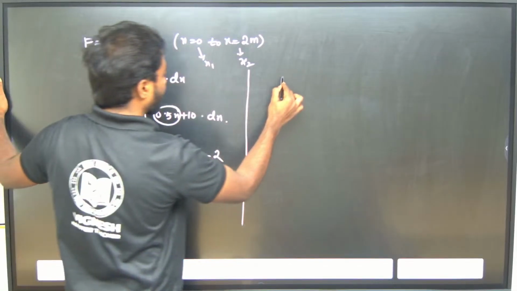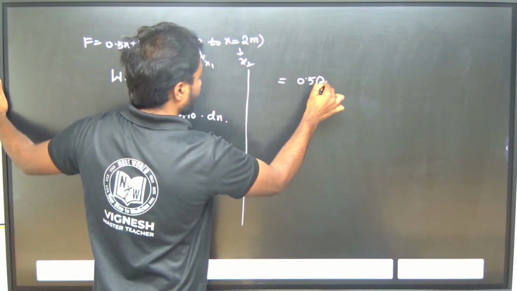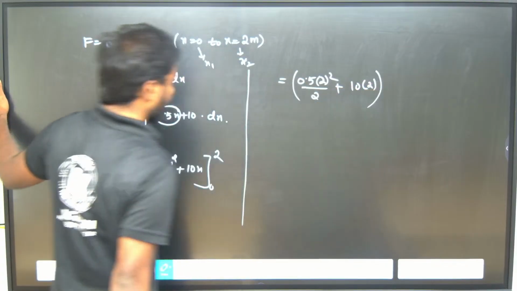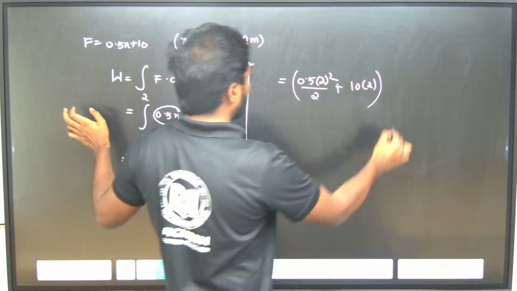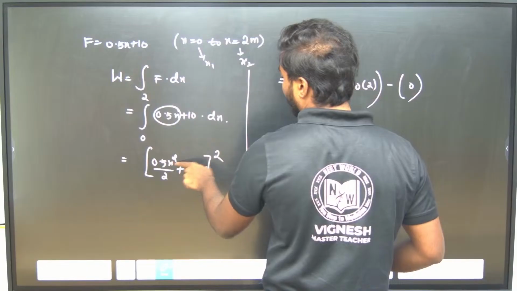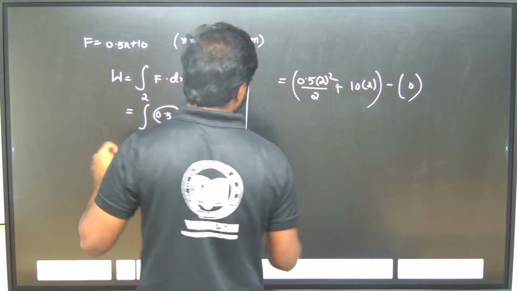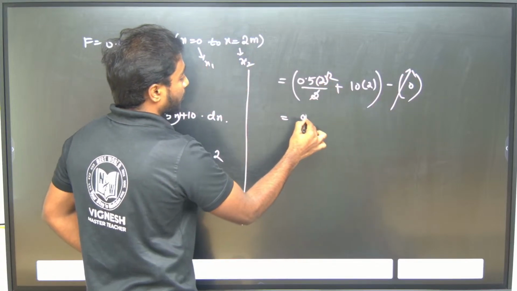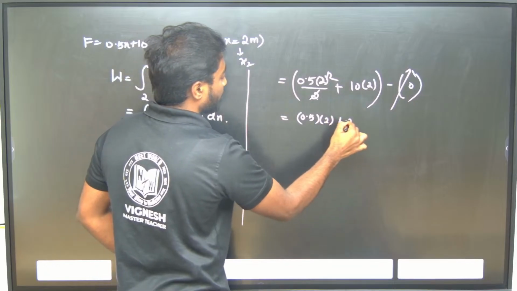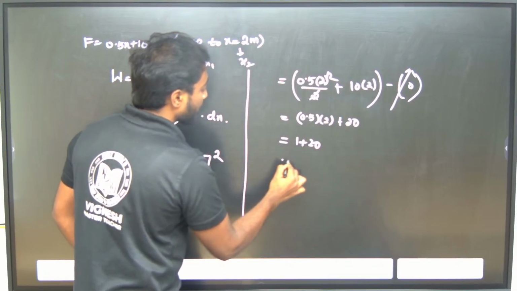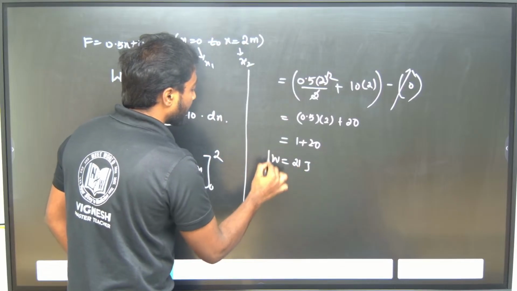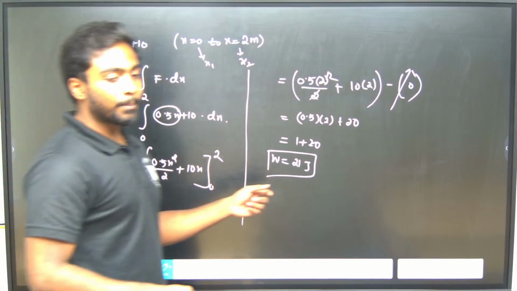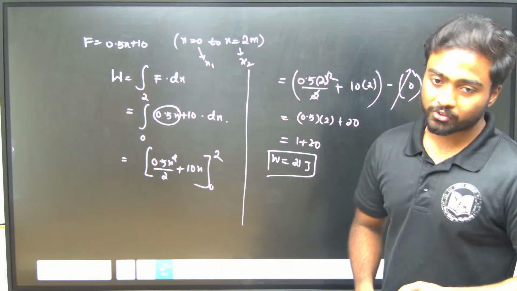First I calculate the upper limit: 0.5 times 2 square by 2 plus 10 into 2. This is my upper limit. And the lower limit, minus 0: if I substitute 0 over here, it will become 0, so I can neglect this term. The 2 and 2 get cancelled, and we get 0.5 into 2 plus 20, which is 1 plus 20, so 21 joules is the work done. This is how we will proceed with variable forces.